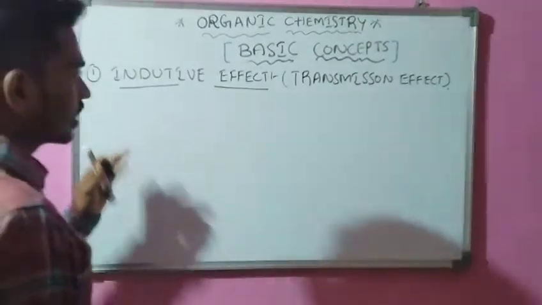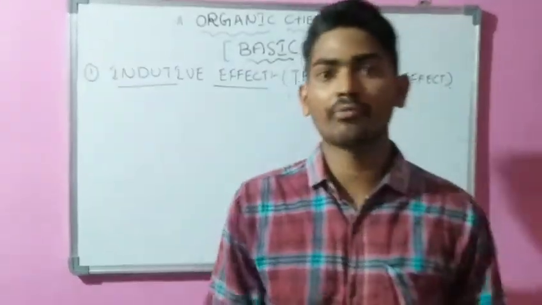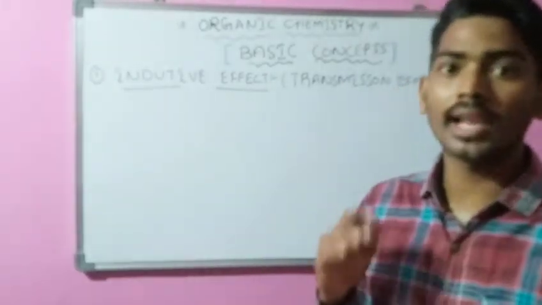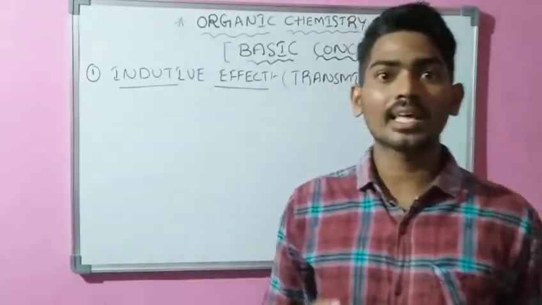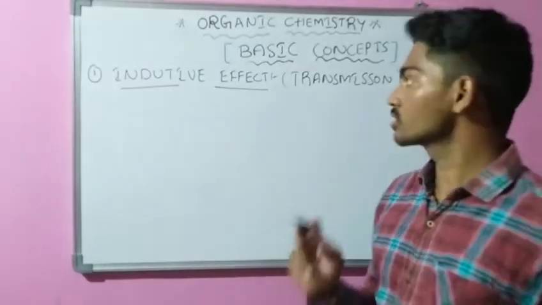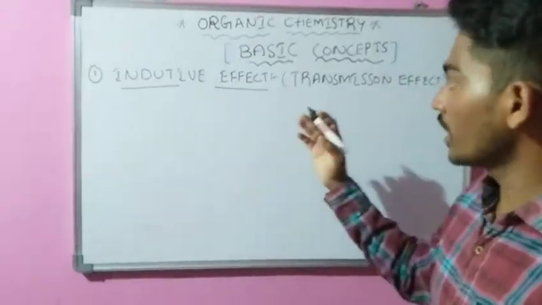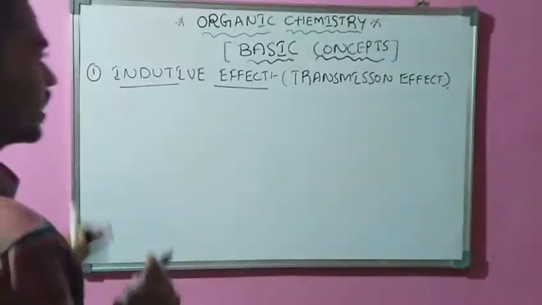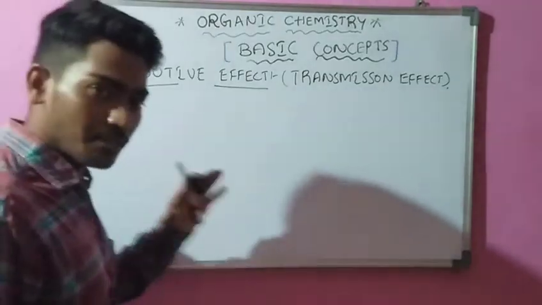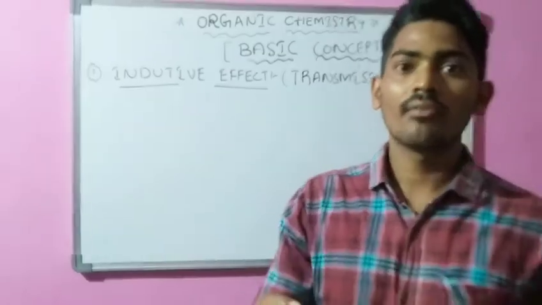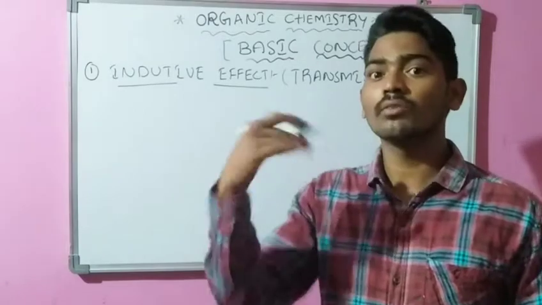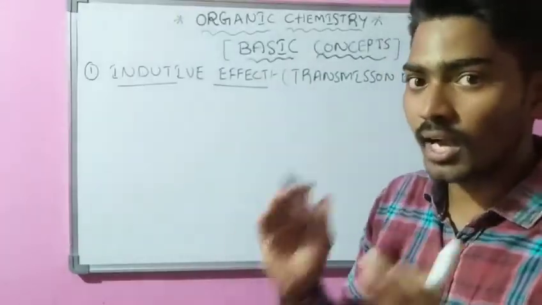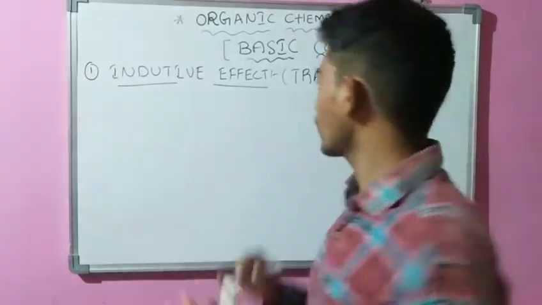This inductive effect is a permanent effect which arises whenever an electron donating group or electron withdrawing group is attached at the end of the carbon chain. Simply, what is the inductive effect or transmission effect? It is a permanent effect which arises whenever an electron donating group or electron withdrawing group is attached at the end of the carbon chain.